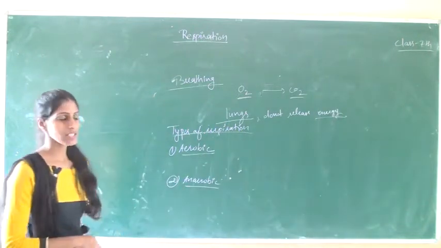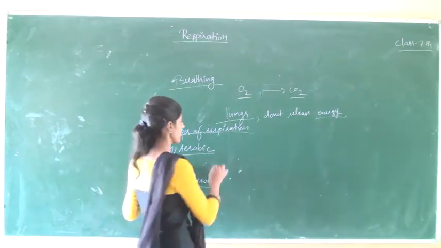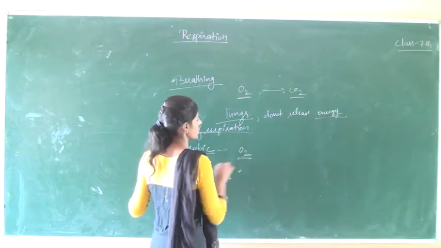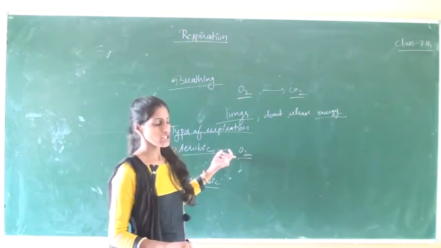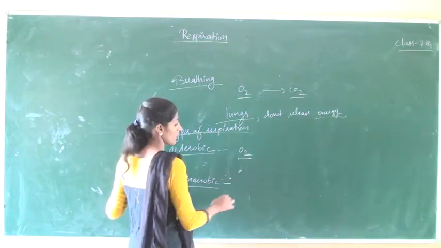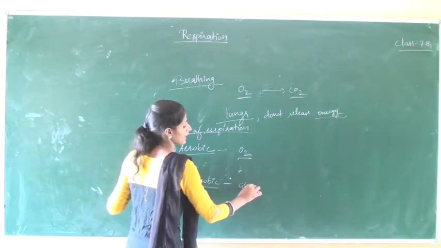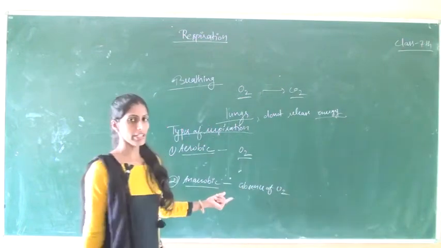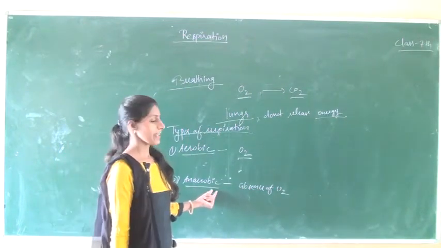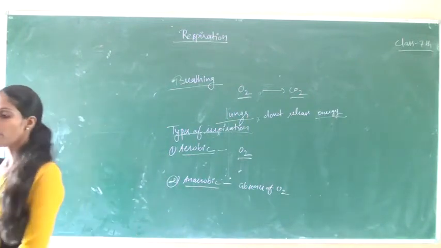Aerobic respiration is the process in which oxygen is used, that is, it takes place in the presence of oxygen, while anaerobic respiration takes place in the absence of oxygen. There is no need of oxygen for anaerobic respiration to take place.